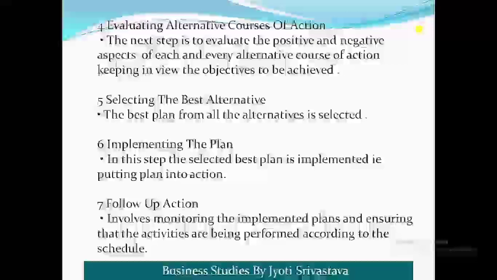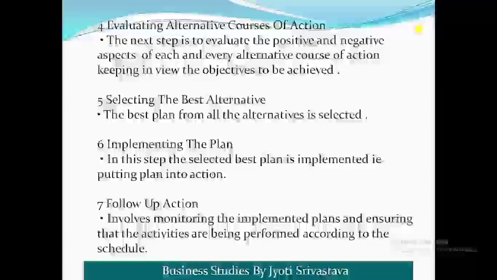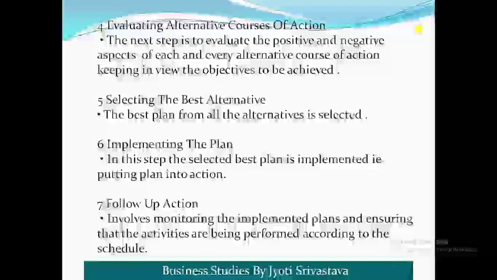Then the fifth step is selecting the best alternative. The best plan from the alternatives is selected. Whichever is the best alternative for Ravi, he is going to select it. Suppose he thought of opting for making notes and revising and learning it. So he has selected that alternative, and mere selecting is not everything.